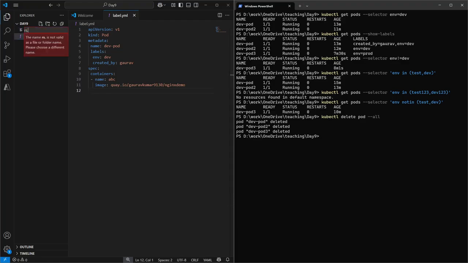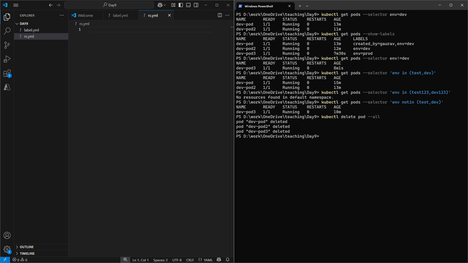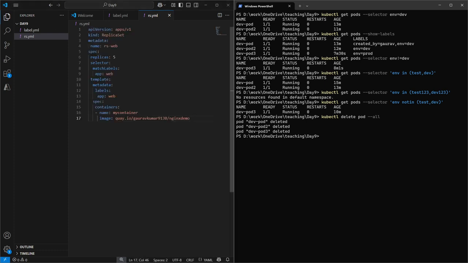I have created a file called rs.yaml, and in this rs.yaml I have mentioned the configuration. If you see here, the kind I have mentioned is ReplicaSet, and according to my kind, the API version has been changed.